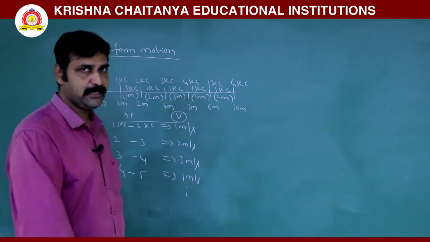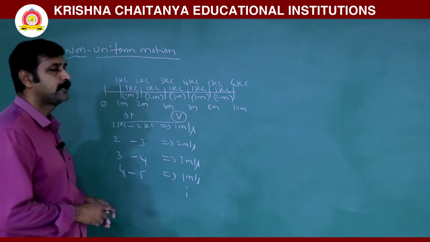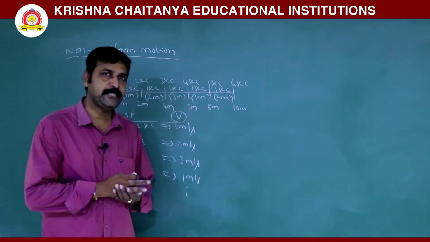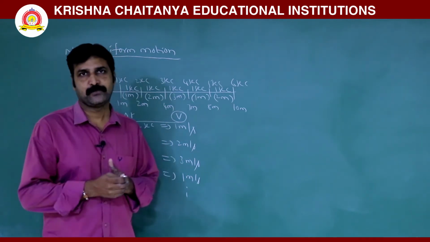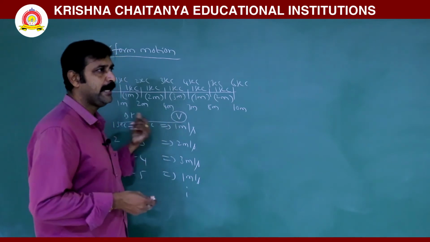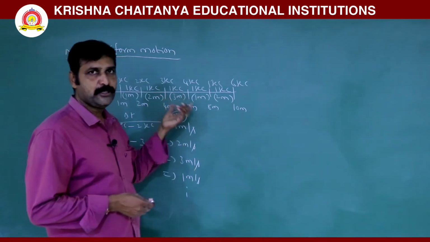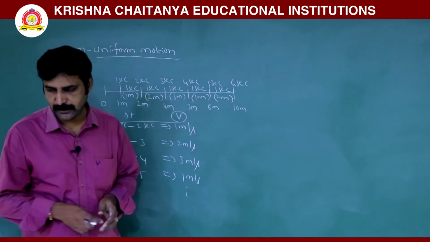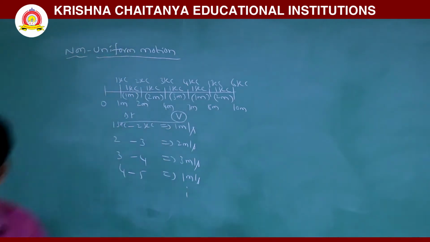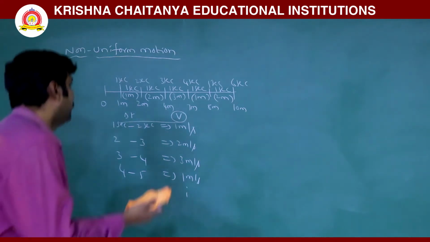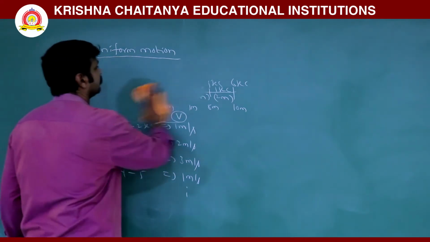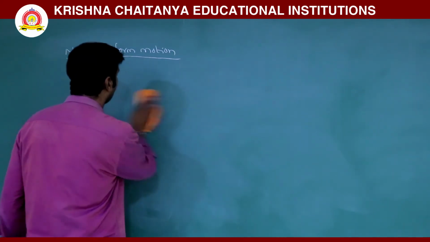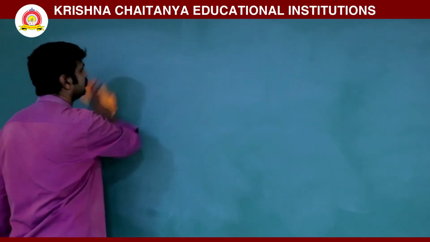Before discussing acceleration, how to find instantaneous velocity and average velocity with graphs. Graph means a diagram drawn with the xy axis, taking the parameters on xy axis, it is called a graph. Now on the graphical method, let us explain average velocity and instantaneous velocity, uniform motion and non-uniform motion.